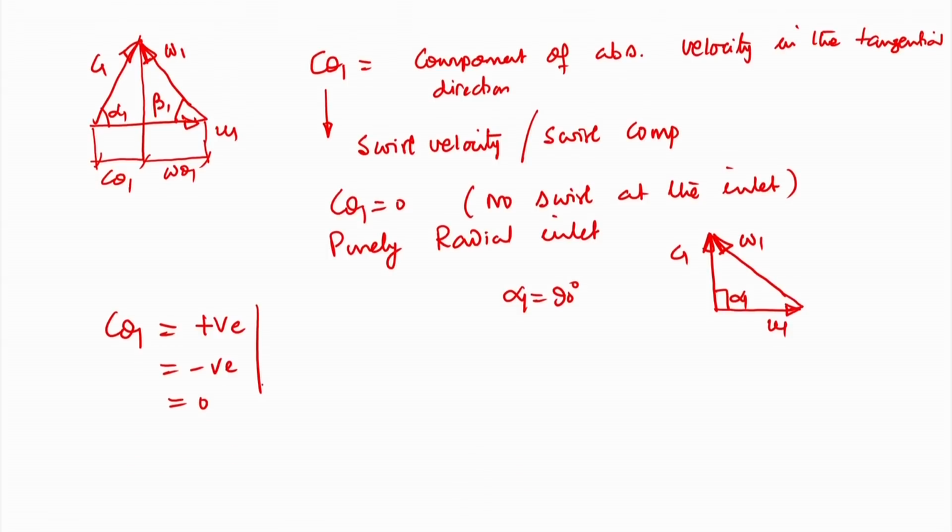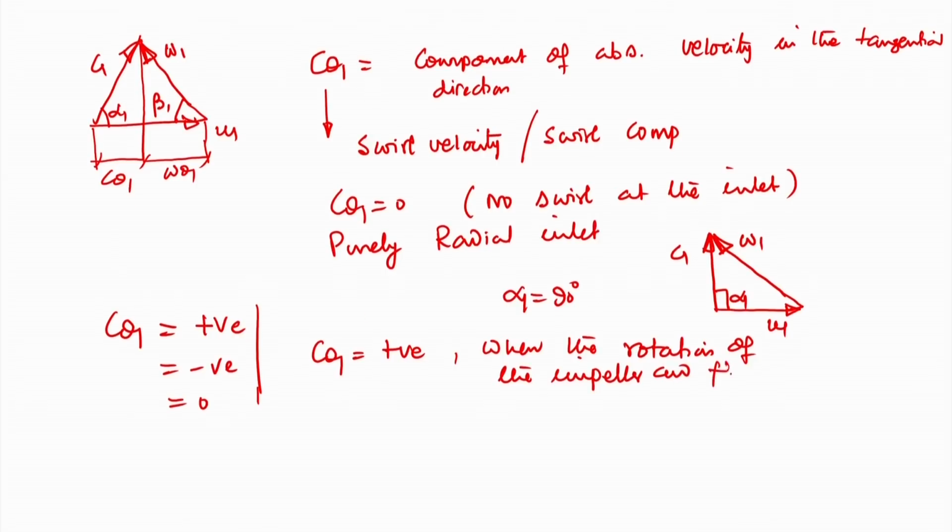C theta 1 will be positive when the rotation of the impeller and fluid are in the same direction.